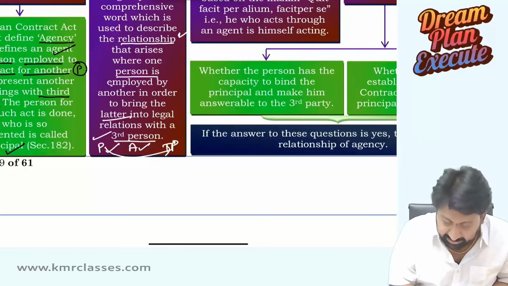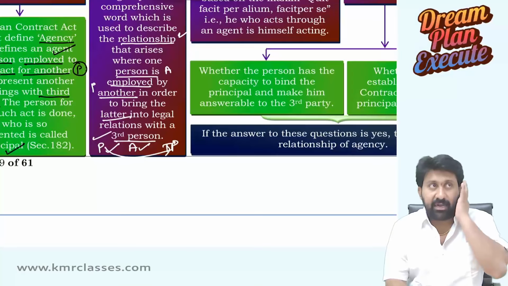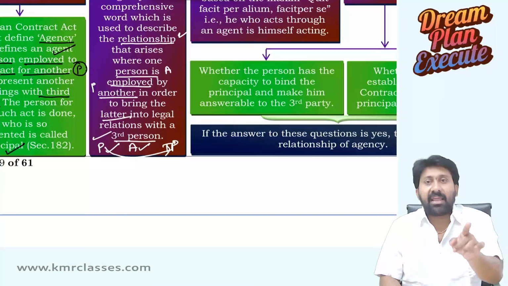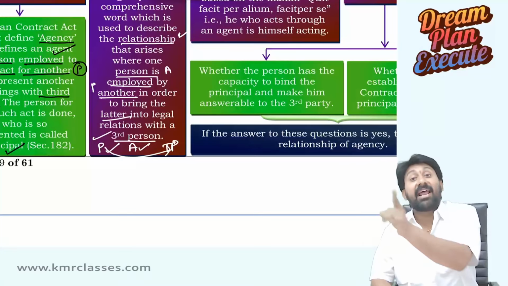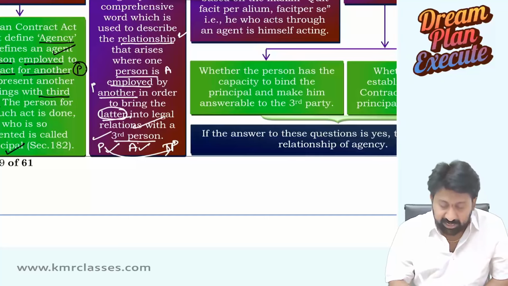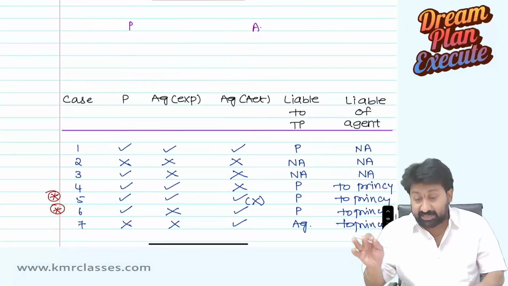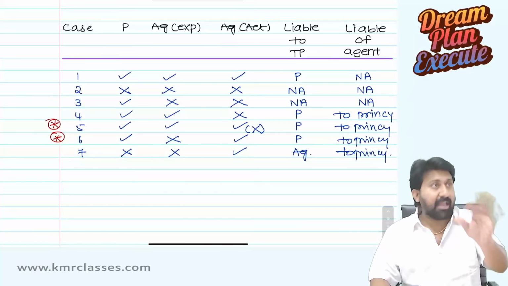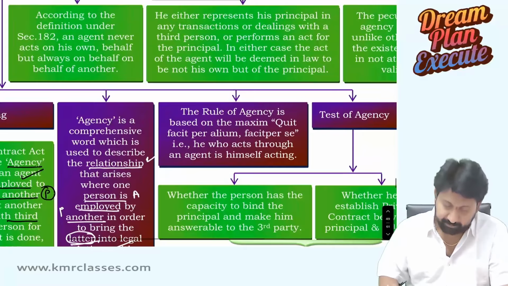Where one person, the agent, is employed by another, the principal. The principal is the latter here. In a sentence, when I say lion and tiger, the latter means the tiger; with agent and principal, the latter means the principal. So, employed by the principal in order to bring the latter, the principal, into legal relation with the third person. That's why in 90% of the cases, the principal will become liable to the third party, or no one will become liable. The agent is rarely liable to the third person. Next.